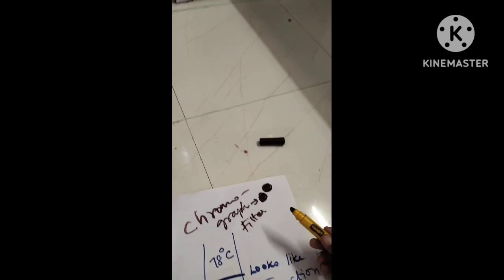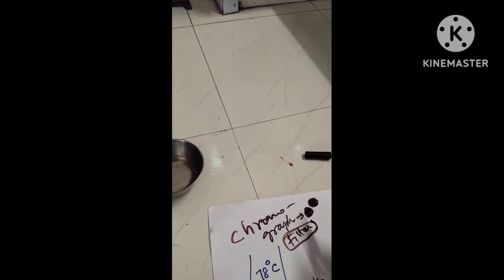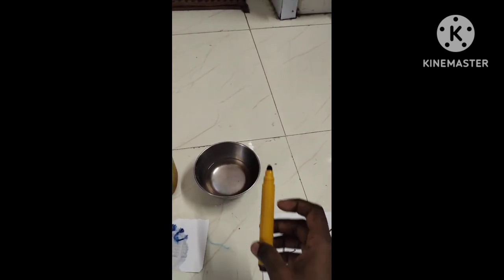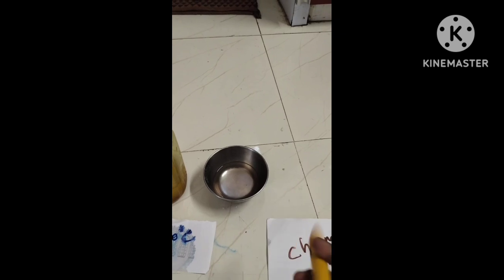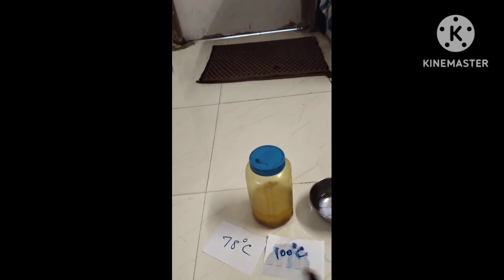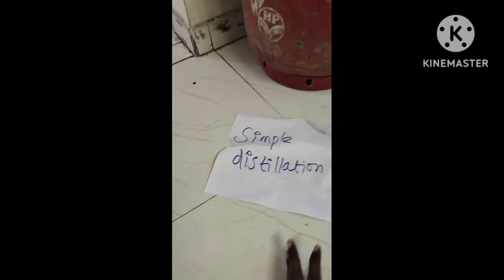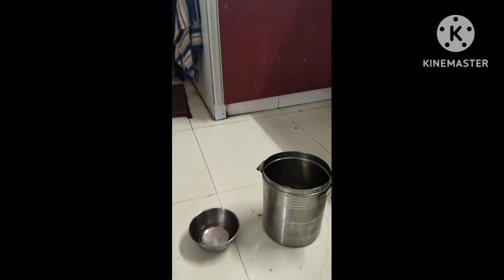So depending upon the particles' traveling speed, the filter used in chromatography will separate the two solutions. Usually it will be a dye and a water. When it is a dyed water and a normal water, you use chromatography. If there are two liquids whose boiling points are very close, you use fractional distillation. When two liquids have boiling points that are way different, you use simple distillation. Previously we talked about miscible liquids, two liquids mixed well.